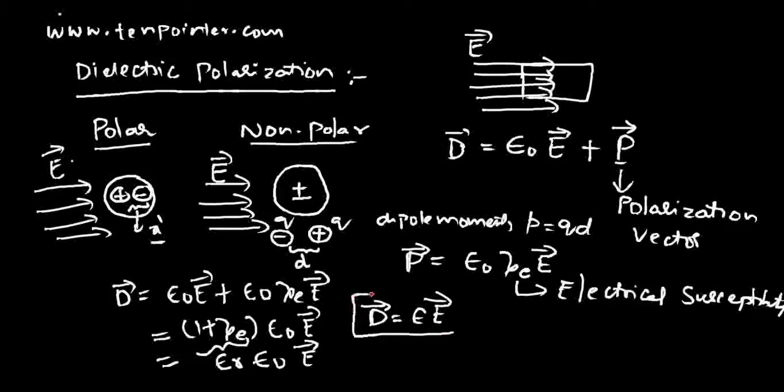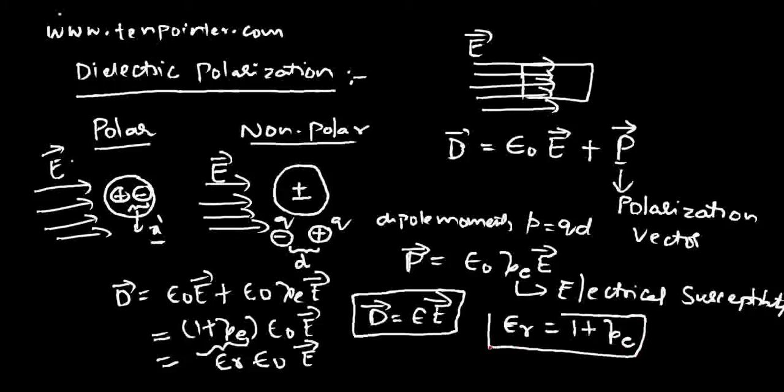I don't want you to just understand the relation between D bar and E bar as D is equal to epsilon E, because we already know that relation. What I wanted you to understand is the relation between the relative permittivity and the electrical susceptibility of the medium. Epsilon r is equal to 1 plus chi e is a relation between them.